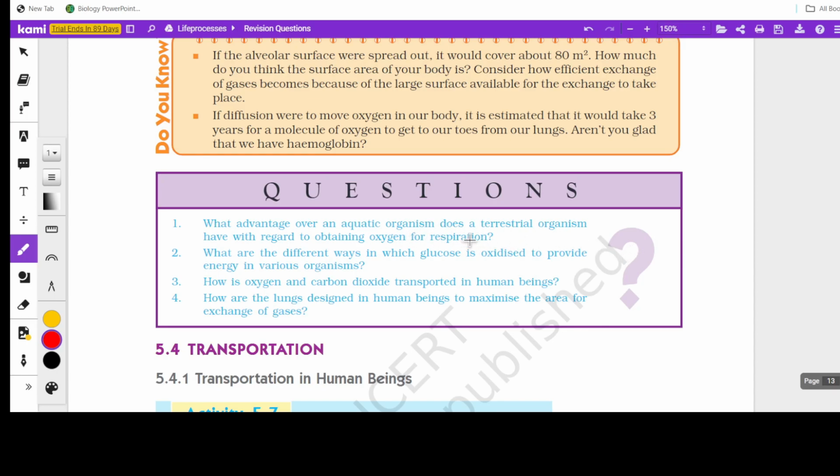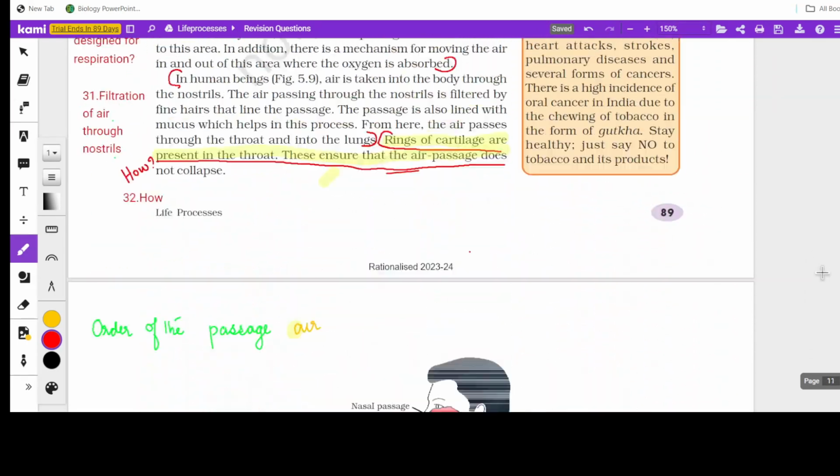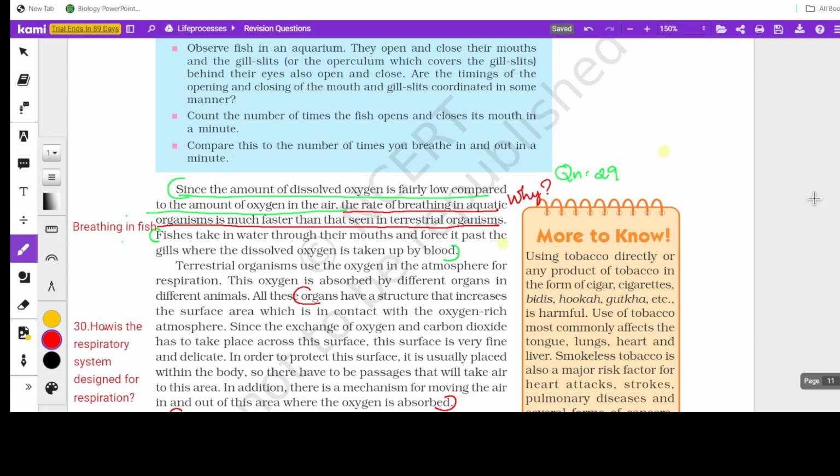Again, the same answer: in water, the amount of oxygen is comparatively low and it is dissolved oxygen, whereas terrestrial organisms can get it from the atmosphere, where it is comparatively high. The question can also be asked like this: the rate of breathing in aquatic organisms is much faster than in terrestrial organisms. Why?